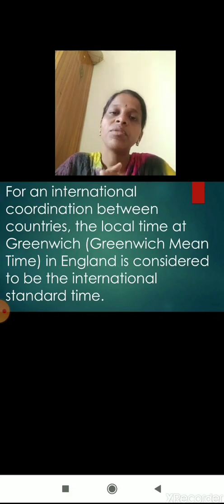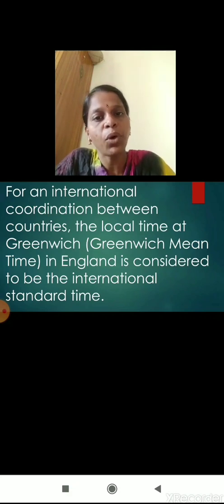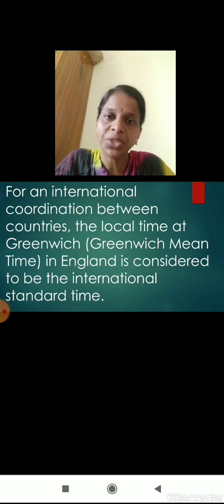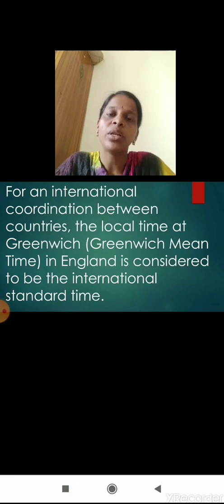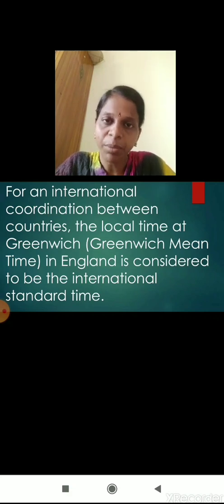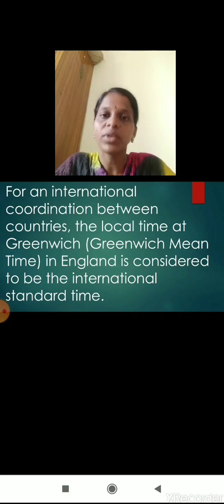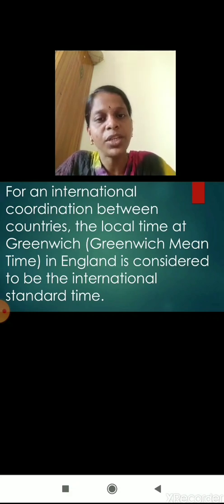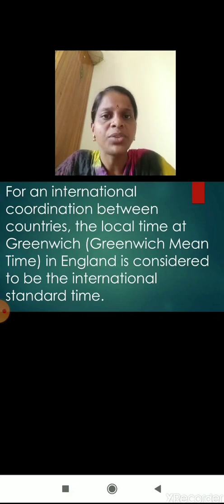Yes, because one particular standard time has been decided, all the countries can coordinate with each other for trade or for other purposes, for flights too. For all these purposes, this one universal standard time is decided, and that is in England. That particular line is known as Greenwich Mean Time, just for the coordination of countries with each other, for the purpose of trade and communication.